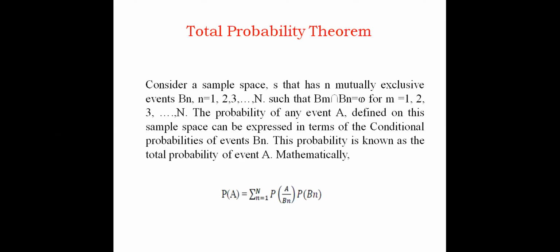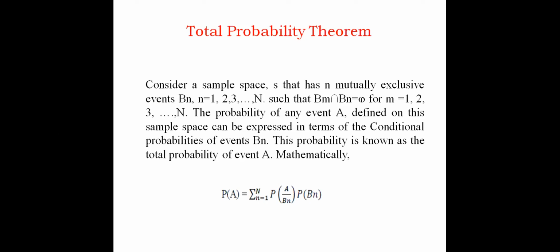So we are going to consider a sample space, within that there are n mutually exclusive events. You need to know what actually mutually exclusive events are, such that Bm intersection Bn is equal to phi. That is, if I take two events Bm and Bn, the intersection of these two events results in a null set, for m not equal to n, from 1 to N.